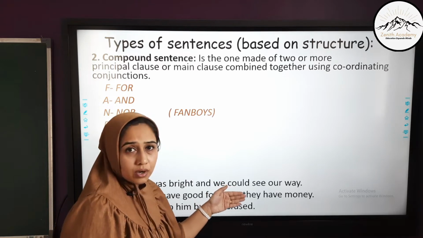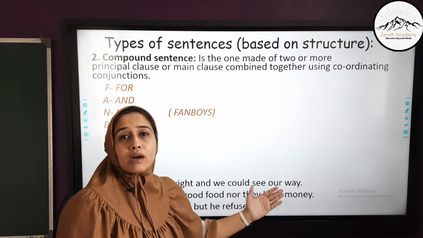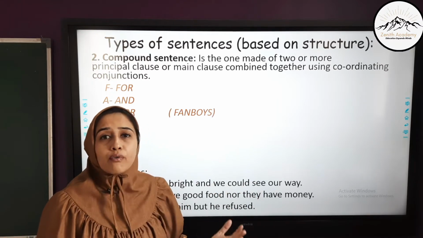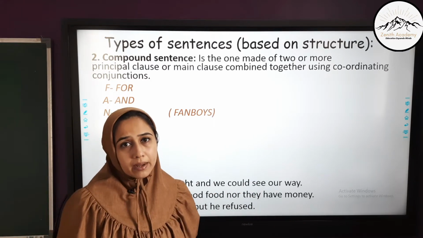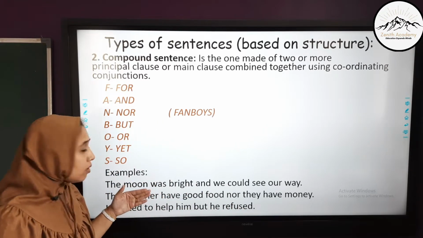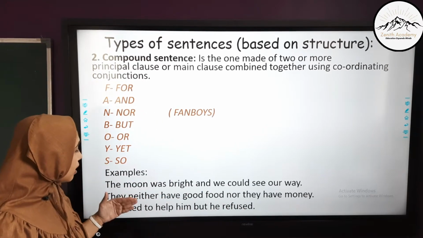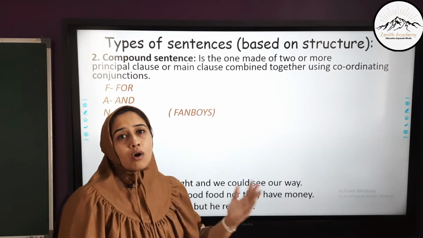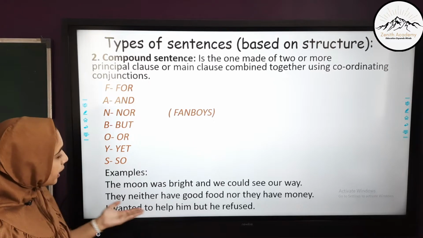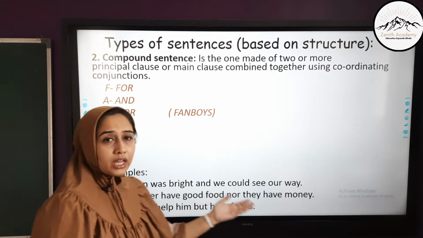When we remove this coordinating conjunction, I can break down this sentence into two proper sentences: they do not have good food, they do not have money. Also remember, if you remove nor, you have to remove neither also, because neither nor and either or are always used together. Third one is, I wanted to help him, but he refused.